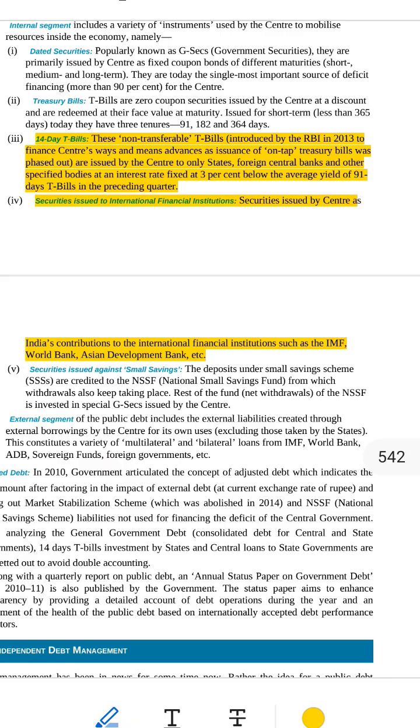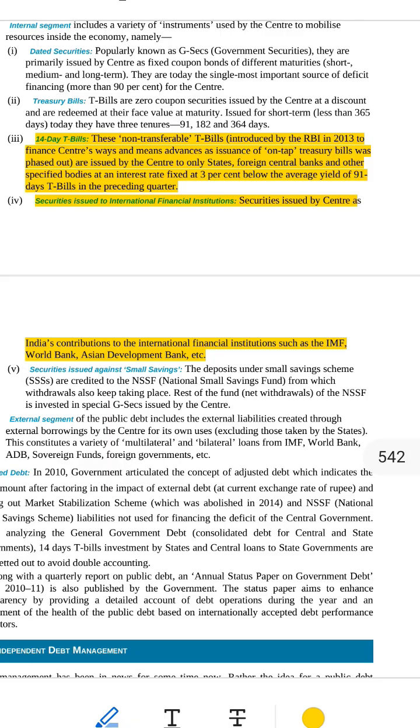What does non-transferable mean? It means once you buy it, you can't sell it or give it to anyone else. You have to hold on to it until 14 days are over. Example, if your name is on a concert ticket, only you can go. You can't give it to someone else. That's non-transferable.